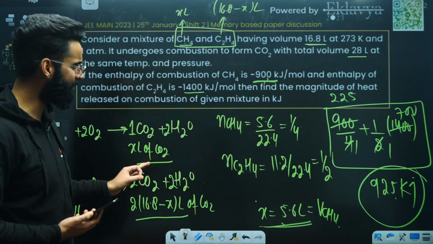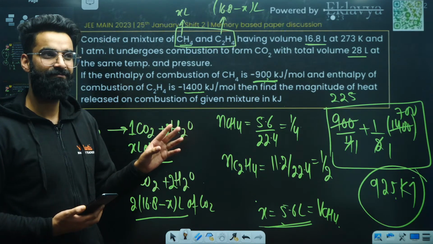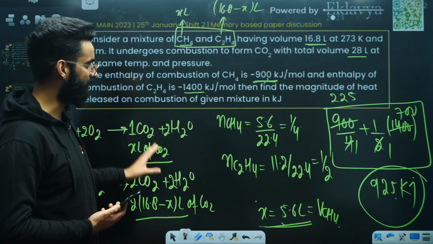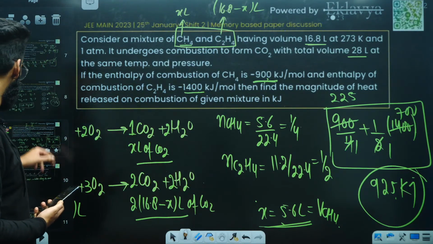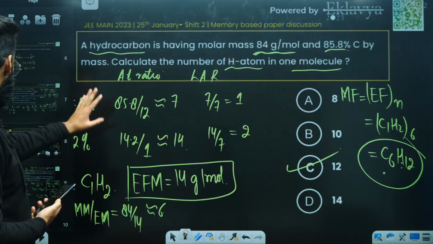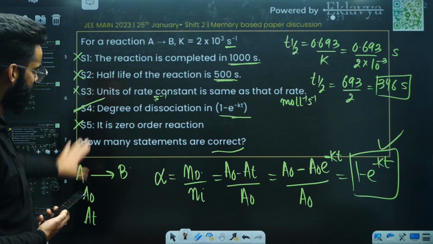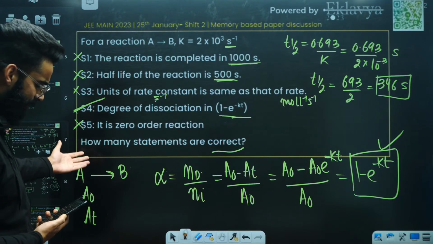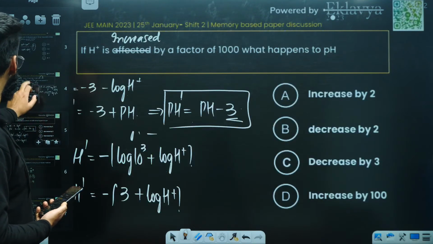I'm 100% sure there would be not more than 1% of students who would have solved it properly in the examination. I'm sure about that. And this was the game changer here. This was a simple one based on empirical and molecular formula. Even this was comparatively a nice question because a lot of things were asked, right? This was again a nice question. Very simple, basic. Even this was basic.